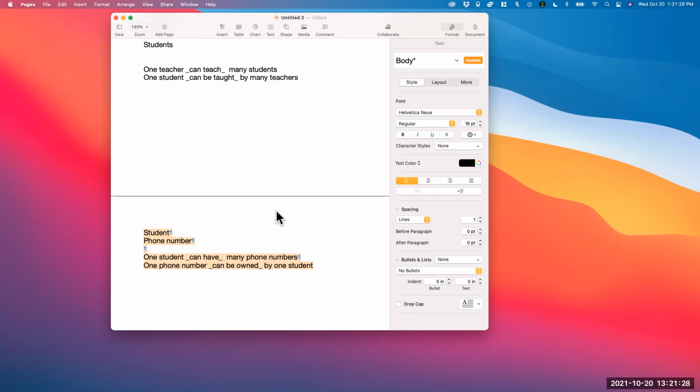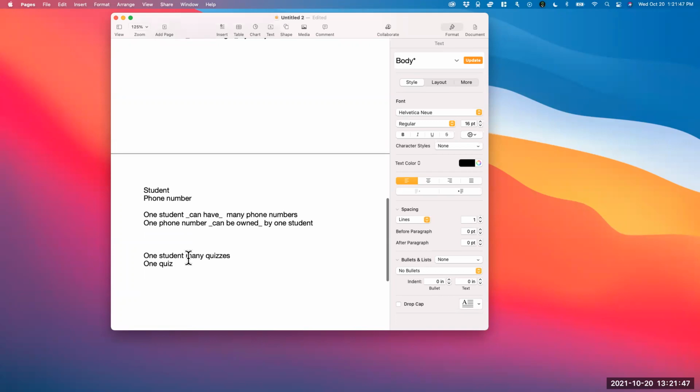When you think of a student and quizzes, one student will have many quizzes, sure, and one quiz is given to many students. So that's going to be many-to-many actually in this case.